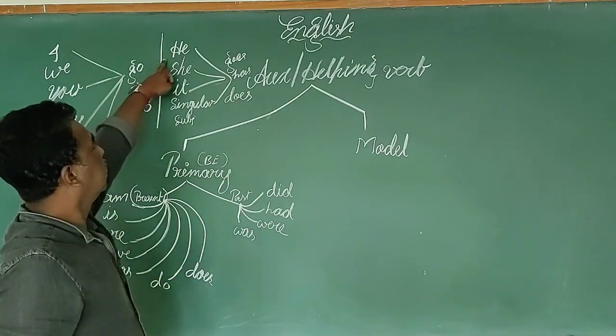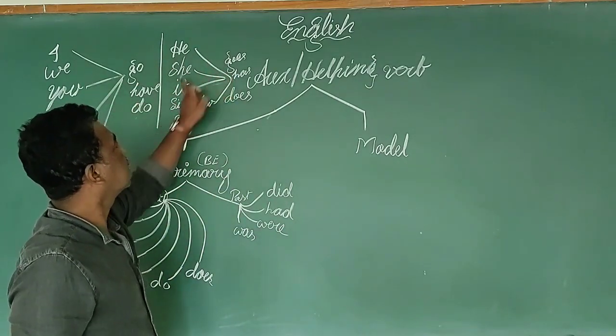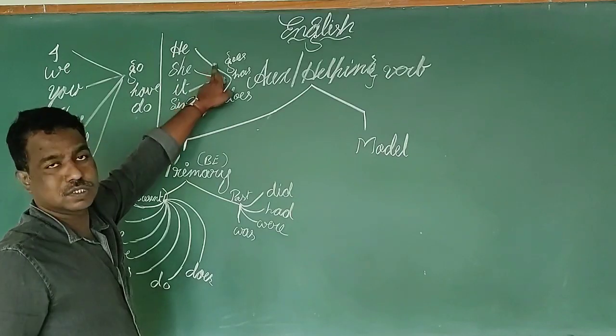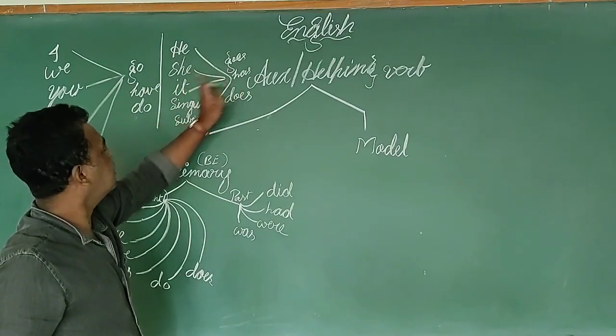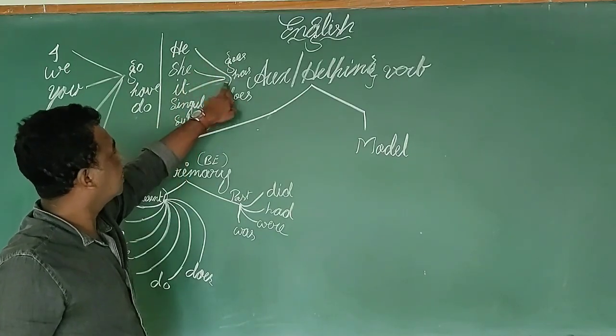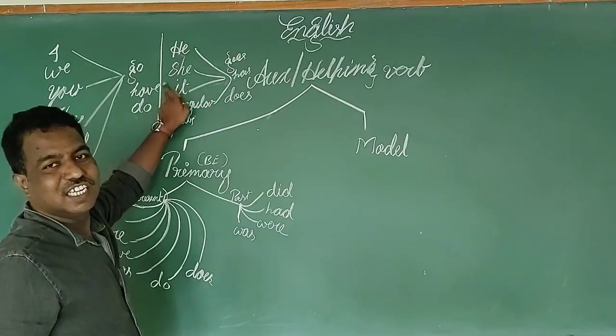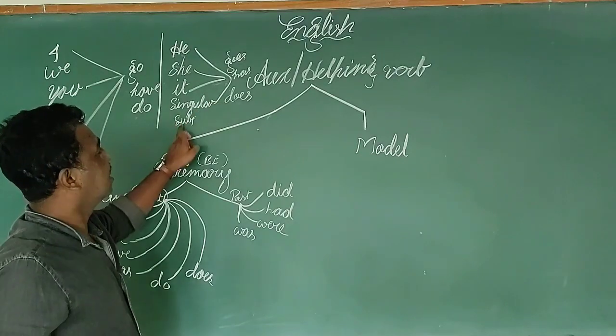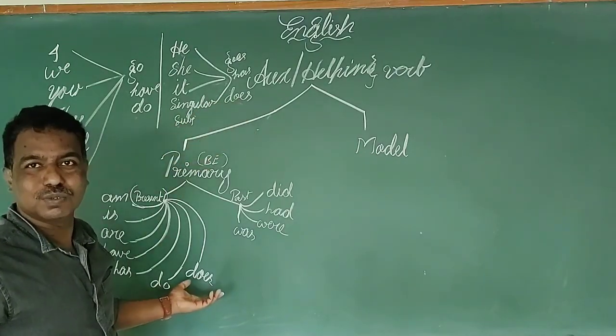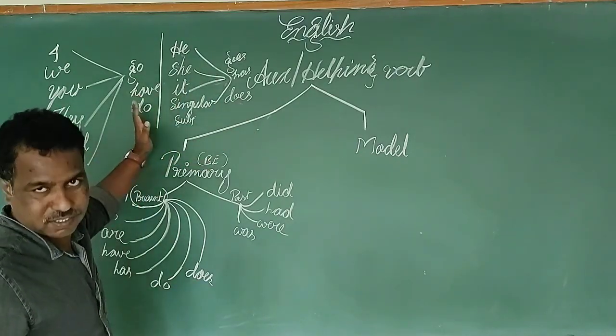He goes, she goes, it goes, Raju goes. He has, she has, it has, Raju has. He does, she does, it does, Raju does. This is how the agreement goes.